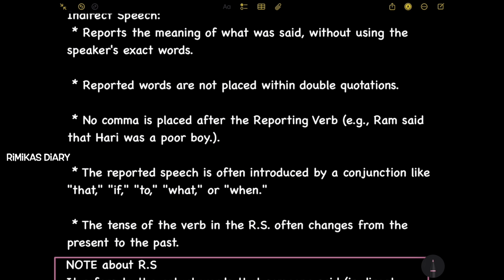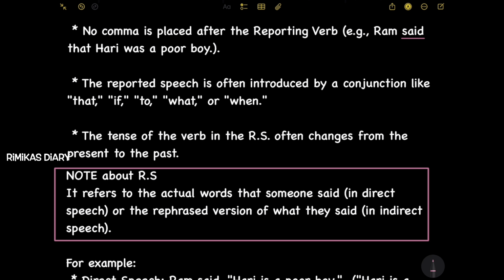So, in this example, it reports the meaning of what was said, but without using the speaker's exact words. Reported words are not placed within double quotations. No comma is placed after the reporting verb. Here, the reporting verb is said, and no comma is placed after it.